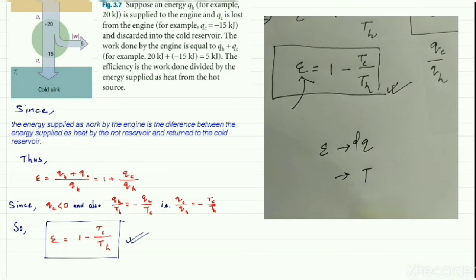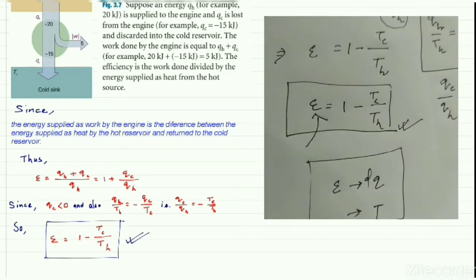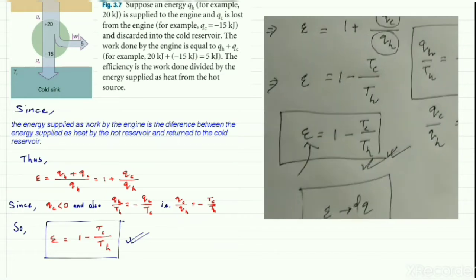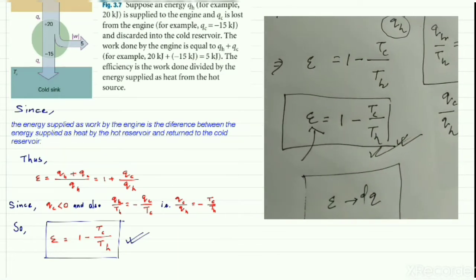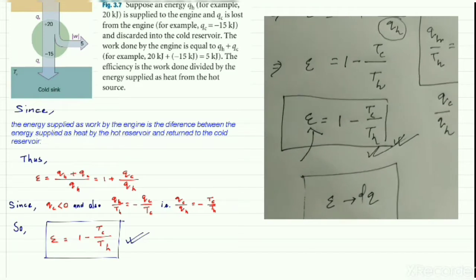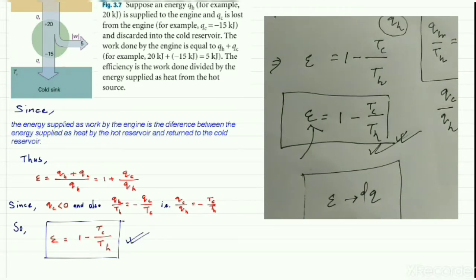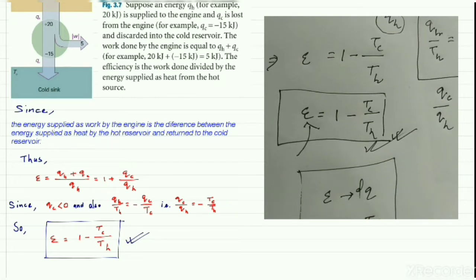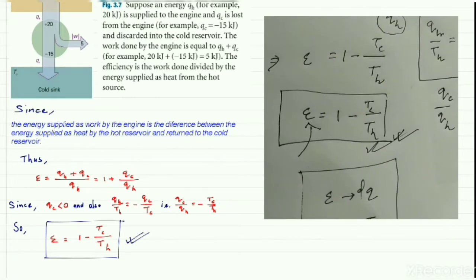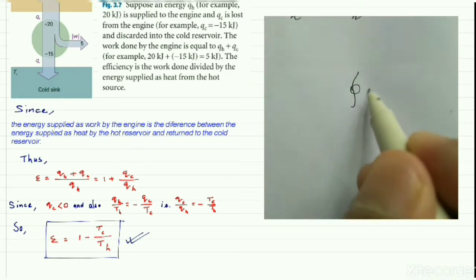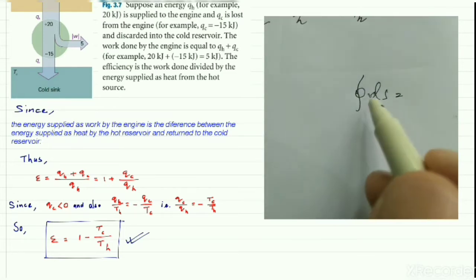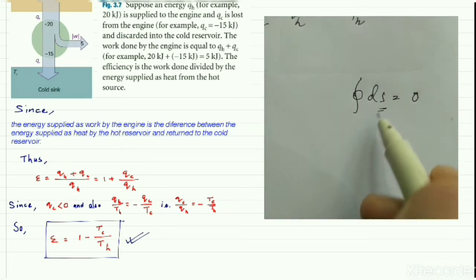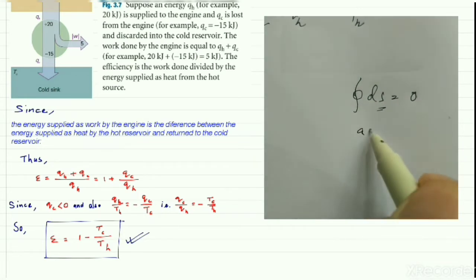So we have this idea of efficiency, the definition of efficiency and the mathematical expression of the efficiency. Now we can use this concept of efficiency to prove the second point, which is that the cyclic integration of dS is equal to 0. That means the entropy is a state function for any substance.